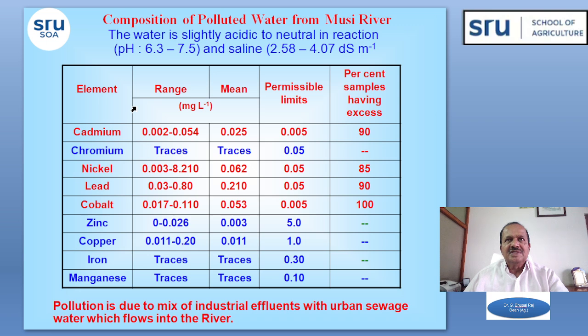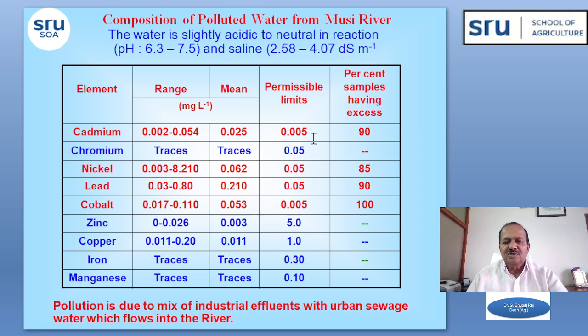The water samples collected here are slightly acidic to neutral in reaction, that is pH ranges from 6.3 to 7.5, and the water is saline, that is electrical conductivity ranging from 2.58 to 4.07 decisiemens per meter. So this pollution is mainly due to heavy metals. Here you can see the different heavy metals analyzed.